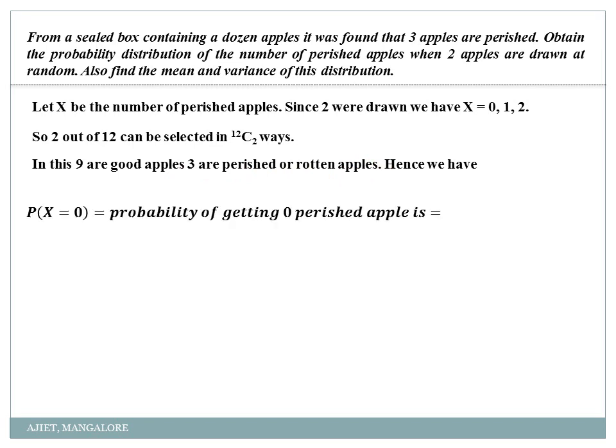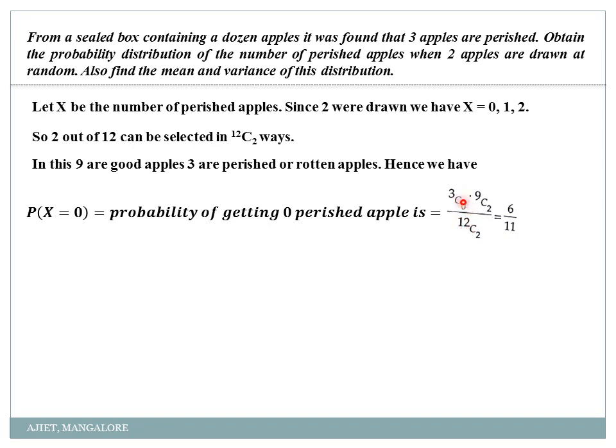So hence we have combinations. Probability of x equal to 0. What is the probability of getting 0 perished apples? 0 means 0 rotten apples. That is simply 3C0. That is, there are 3 rotten apples, and in that I am getting 0 rotten apples, into 9C2. What is this 9C2? 9 are good apples. In that I have to select how many apples? 2 apples. Am I right? Correct? So it is 3C0 into 9C2 divided by total number of possibilities.